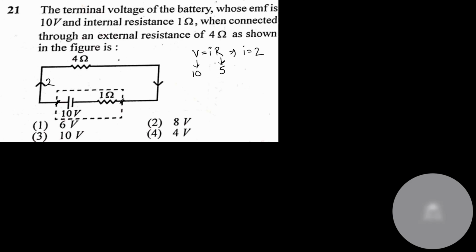So out here how much potential drop? 2 into 1, 2 volt. Okay. Out here 2 volt, and out here in the 4 ohm how much is the drop? 4 into 2, 8 volt. Okay. So the potential difference between this point is nothing but the potential difference between these 2 points, which is equal to 8 volt.